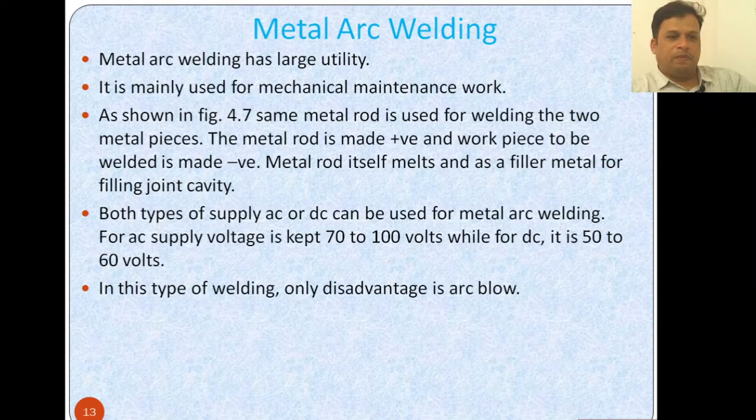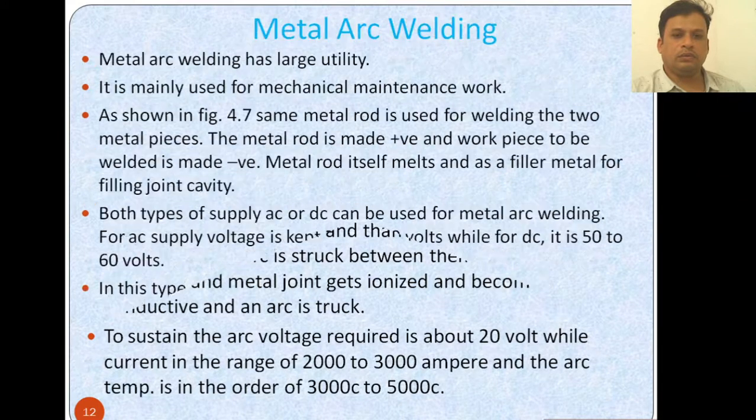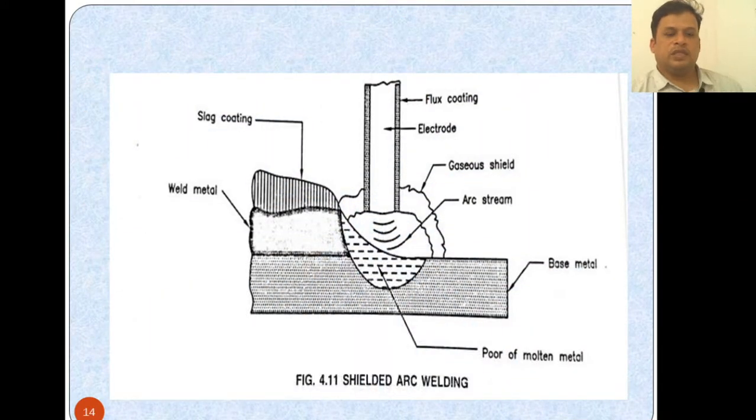Both types of supply, AC or DC, can be used for metal arc welding. For AC supply, the voltage is kept between 70 to 100 volts, while for DC it is kept at 50 to 60 volts. In this type of welding, the only disadvantage is the arc blow. You can see in this figure the electrode with flux coating, the gaseous seal, the arc stream, the base metal, the weld metal and the slag coating.